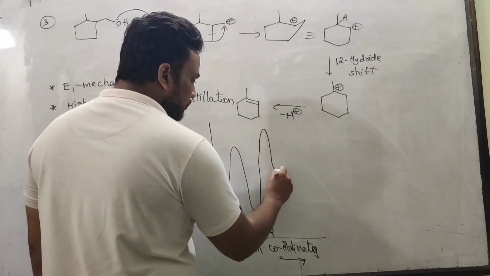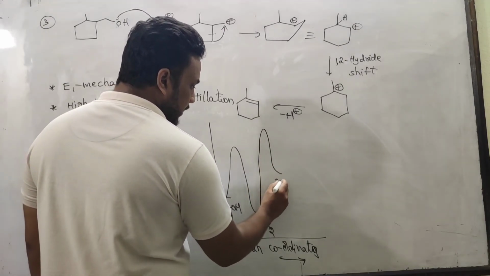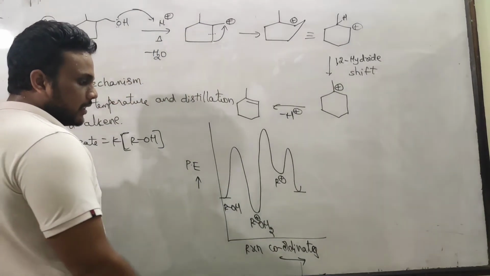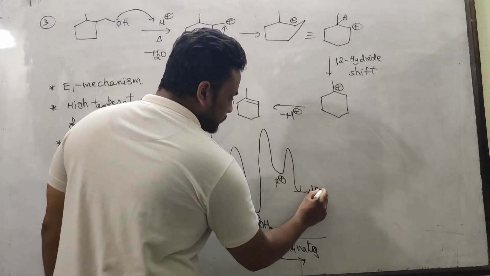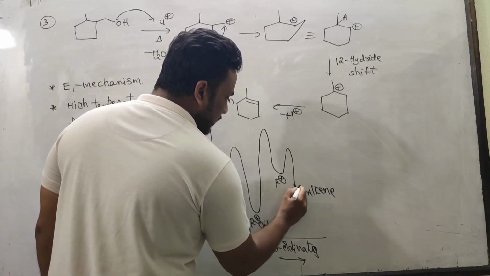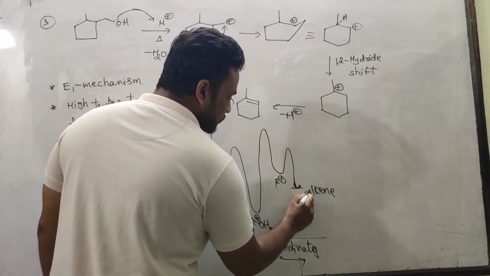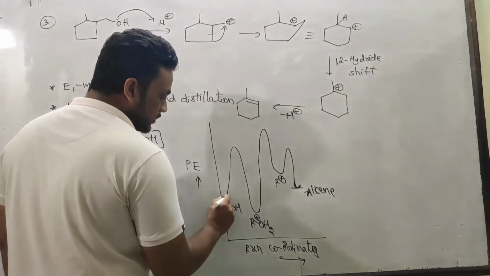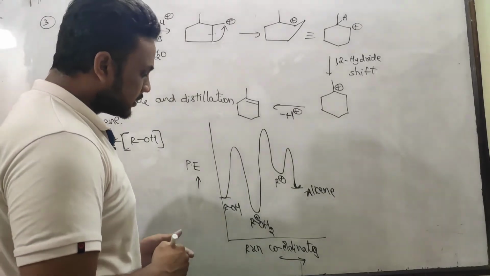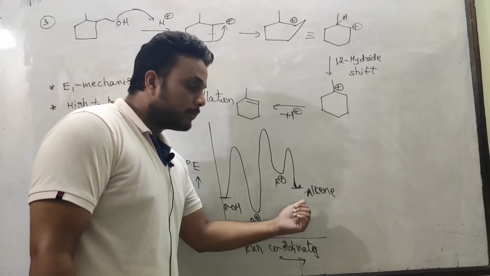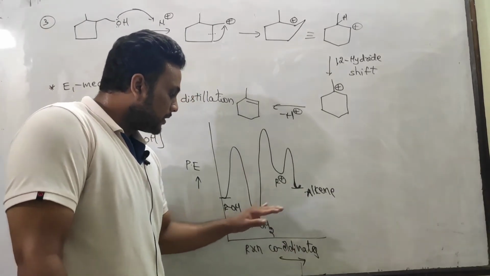Formation of carbocation. You see, carbocation intermediate is formed, the final product is formed like this. Okay, so it is alkene. Alkene must be present higher than the starting alcohol. Okay, alcohol must be present lower side, alkene must be present higher side. What's the reason? Alkene has fewer covalent bonds, a pi bond is there, so it is less stable than alcohol.